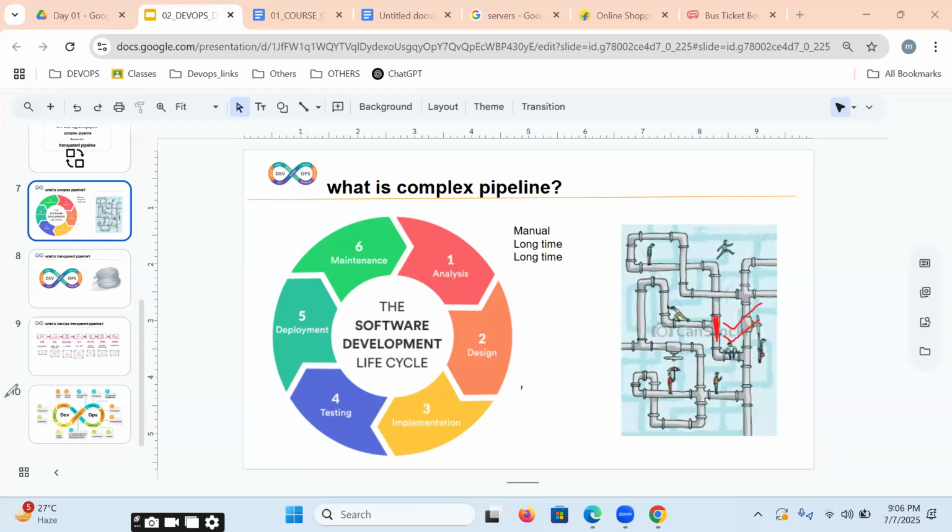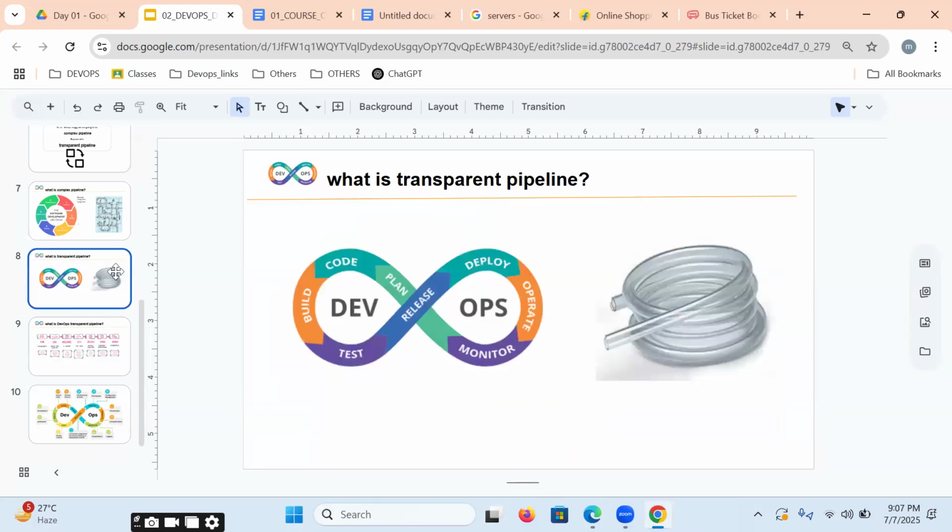In the same way, in this manual process, if you get an issue, identification will take a long time, and resolving the issue will also take a long time. Cost will increase, quality will decrease, and customers are not satisfied. So what we want is to replace it with an automated process. Everything is transparent and visualized. If you get an issue or any blockage, at one look we can identify it and resolve it as soon as possible.